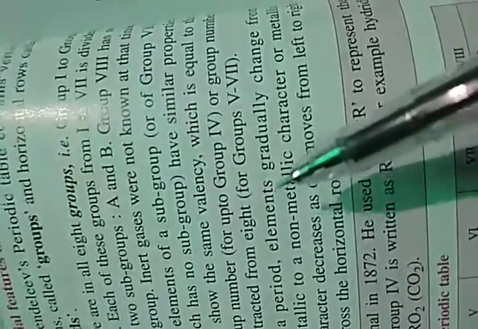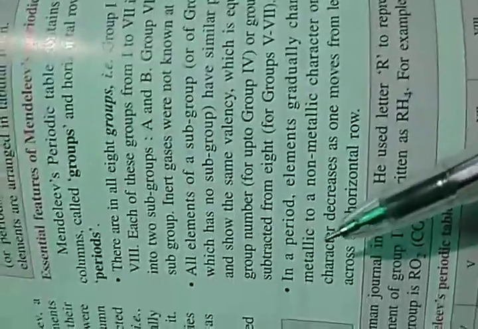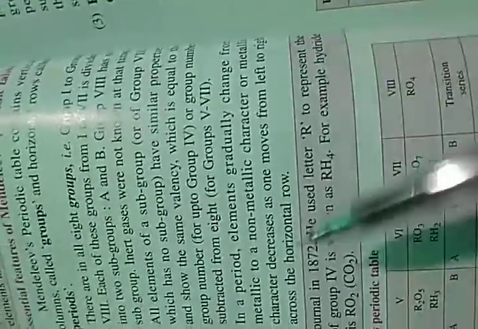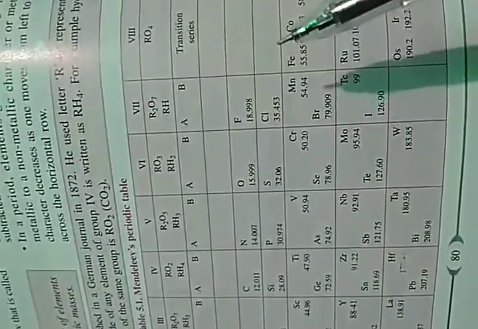In a period, elements gradually change from metallic to non-metallic character, or we can say metallic characteristic decreases as one moves from left to right, or we also use the word across. So as we move from left to right, the metallic characteristic decreases, or we can say non-metallic characteristic increases. But as we move from top to bottom, metallic characteristic increases and non-metallic characteristic decreases.